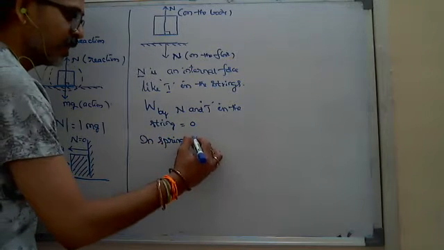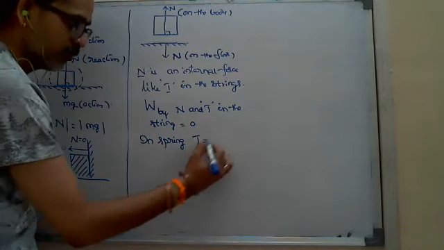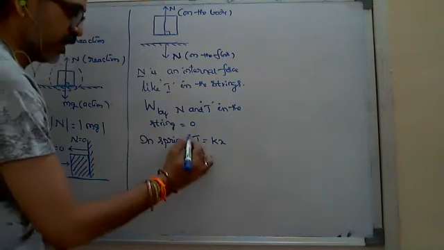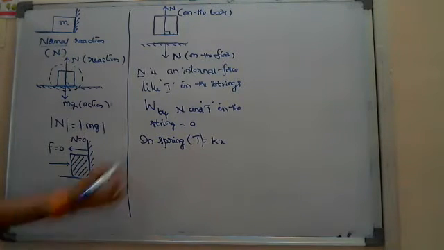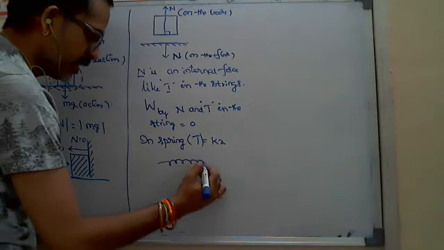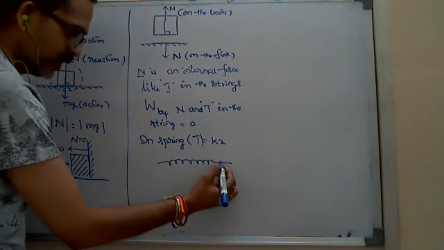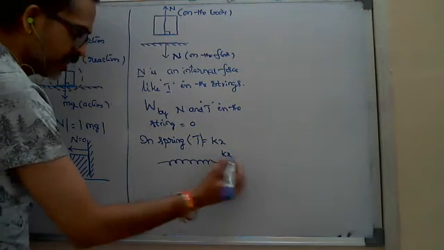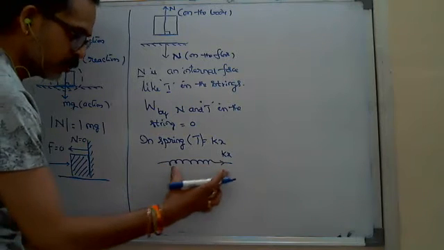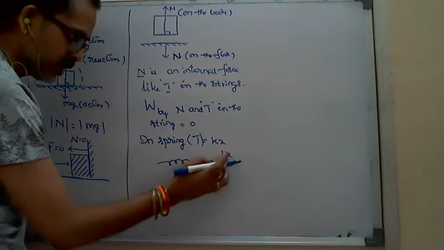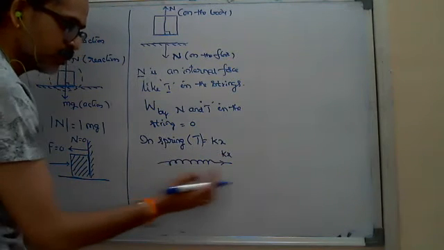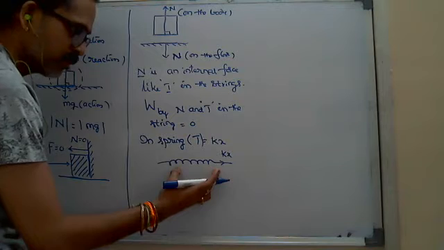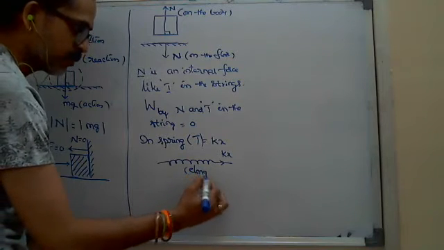Generally we write T, the tension, which is the restoring force, as Kx. We call tension the restoring force, so F is equal to Kx. In case of a spring, the disadvantage is that when there is some tension, Kx, acting on the body, the spring tries to elongate. That means the internal force is giving some displacement to the spring, and it elongates.